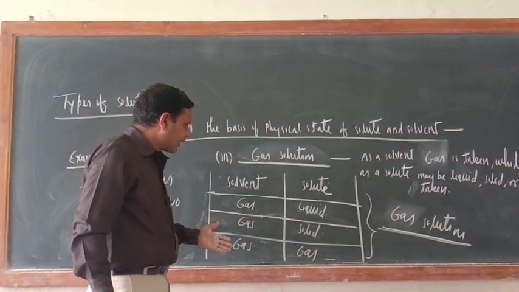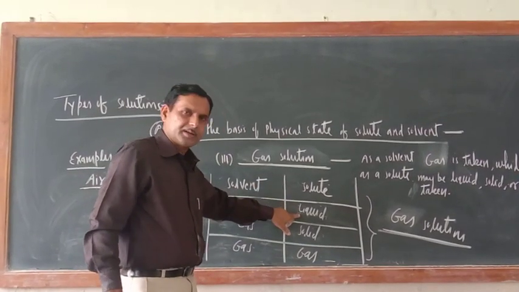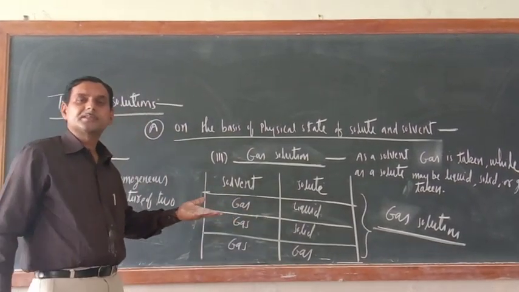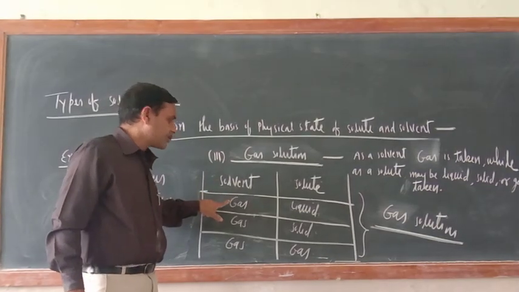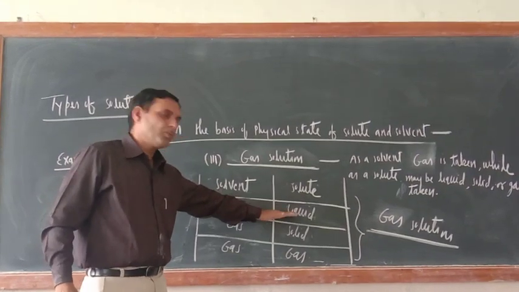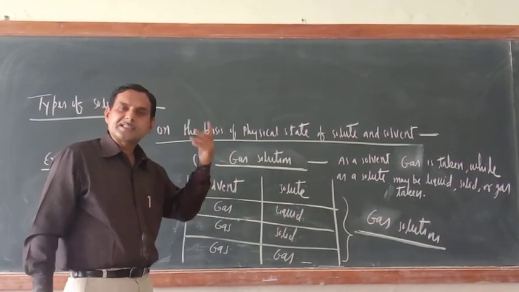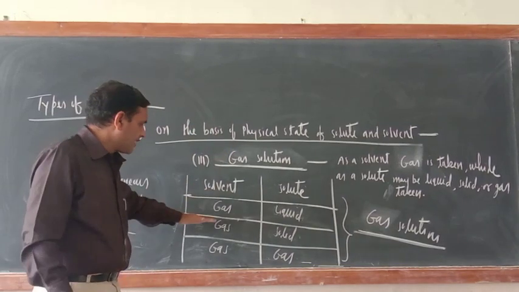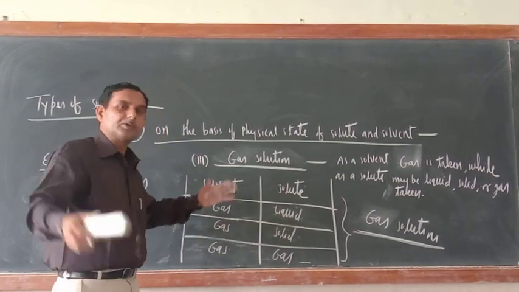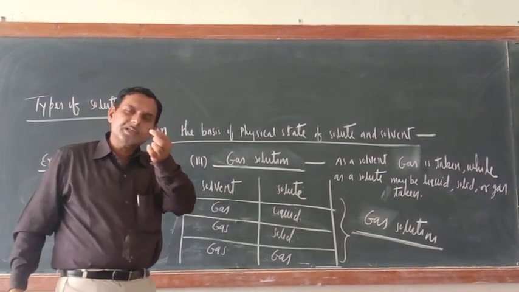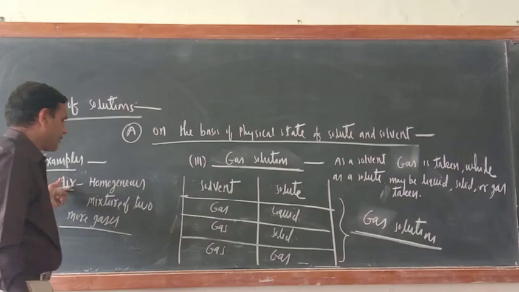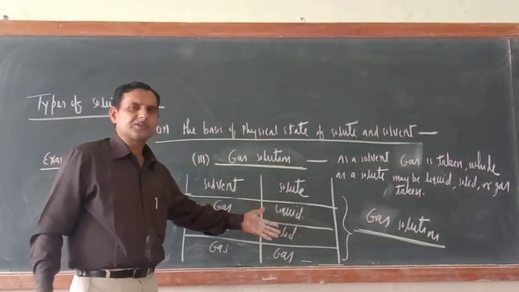Now in a different category you can write gas in liquid. The best example of gas in liquid: gas should be the solvent, means gas should be in huge quantity, and the solute, that is liquid, should be in less quantity. Can you tell such kind of example? Similarly, solid is solute, so gas should be more in quantity and solid should be small in quantity. Now gas in gas example is there. Other types of examples we can also write.